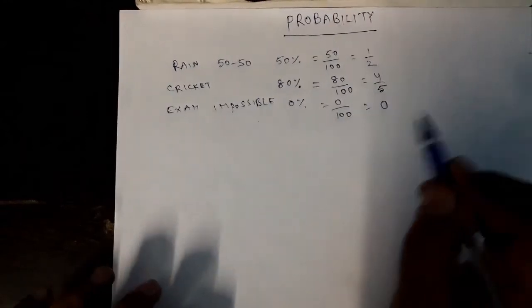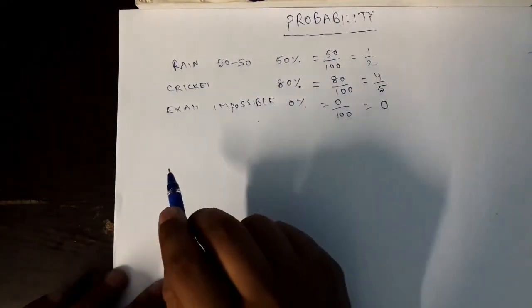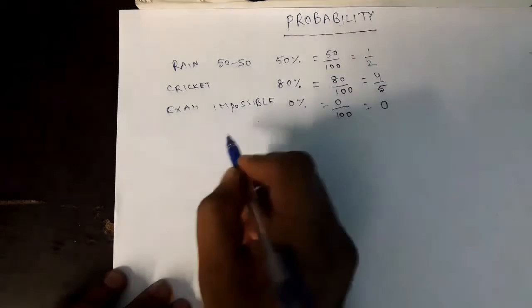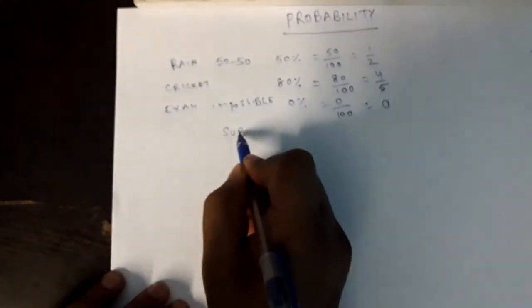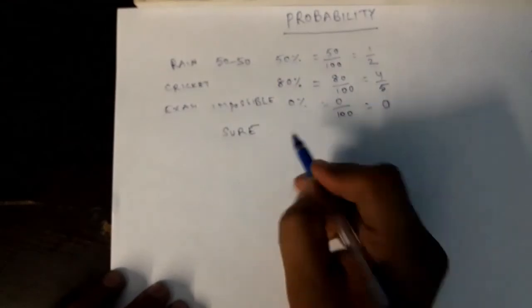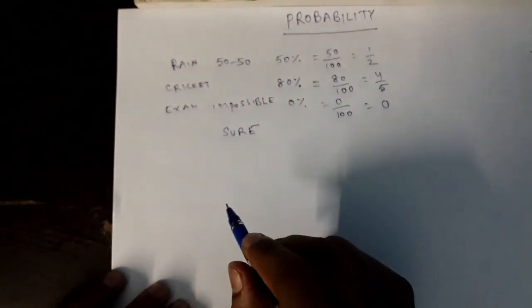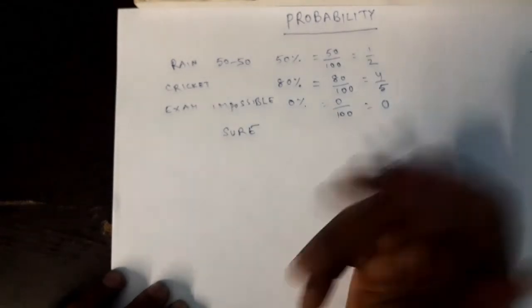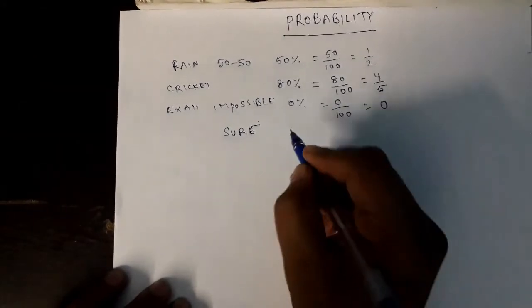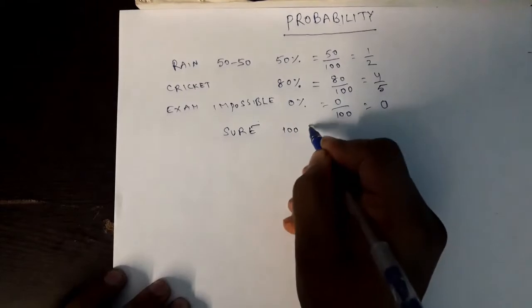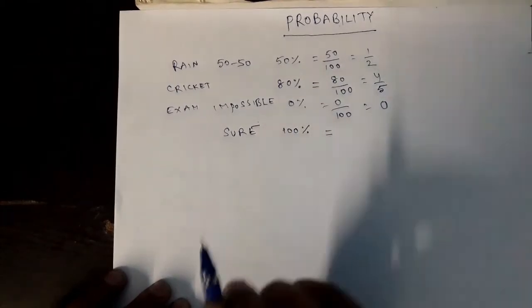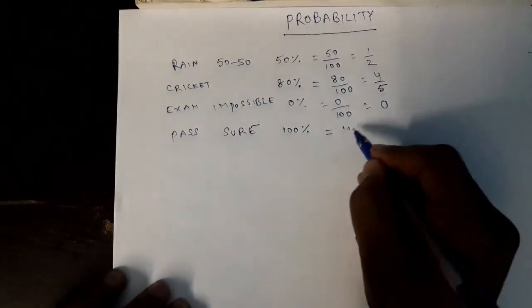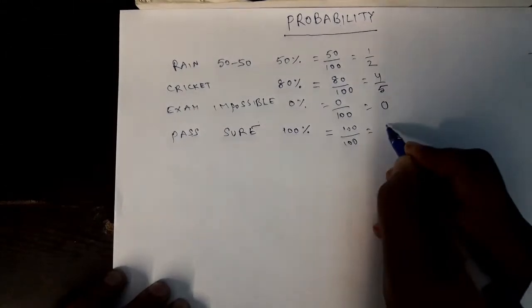Right. Next year I asked him again for the same exam. He attended again. I asked him, Ramesh, will you clear the exam this time? He said, sure. That means he is sure of passing the exam because he has prepared well and has done well in the examination. Definitely he will get more than 35 marks out of 100. Obviously, the chance of passing is 100%. 100% means 100 per 100, which is 1, of course.